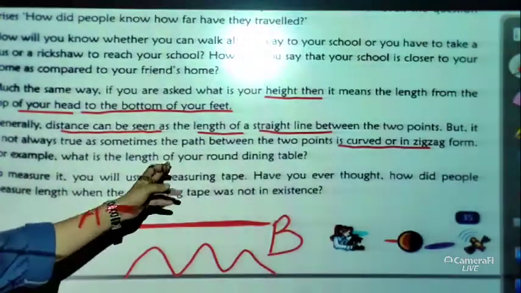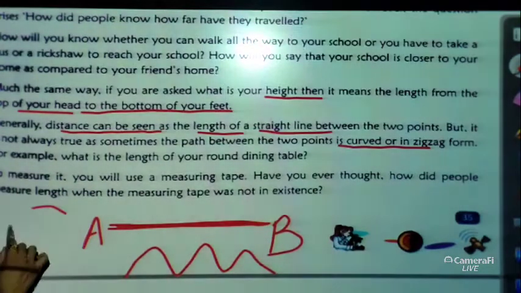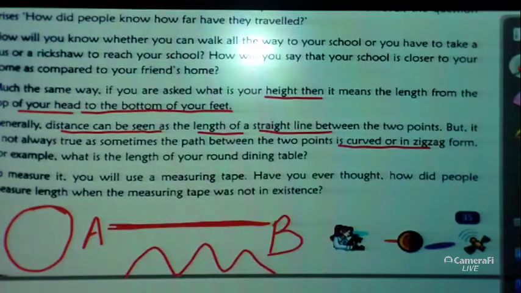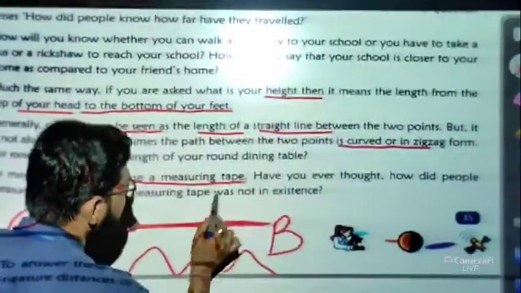For example, what is the length of your round dining table? Round dining table means what? This is our round dining table, it is a curved line. We will see later in the chapter how to measure a curved line. Now to measure it, you will use a measuring tape.